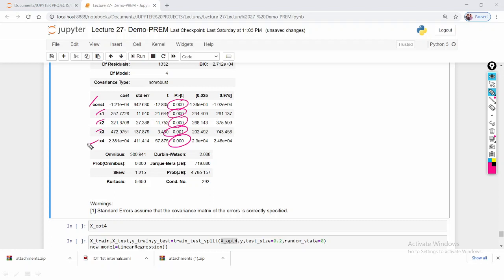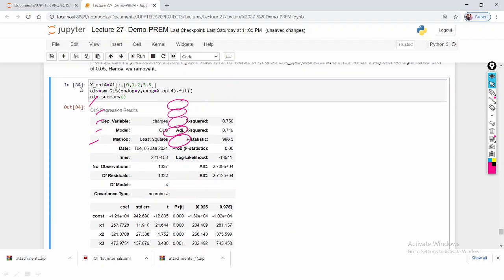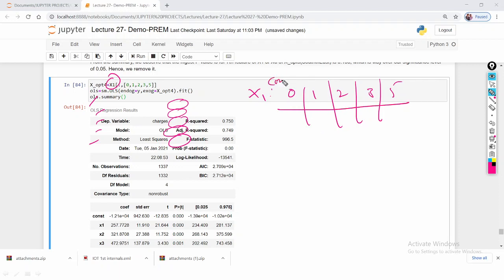So what features are we going to pass here? We are passing the 0.135 of the x1. Under the x1 we are passing 0, 1, 2, 3, 5. What is the 0 here? Constant. What is the 1? Age. This is the age feature.